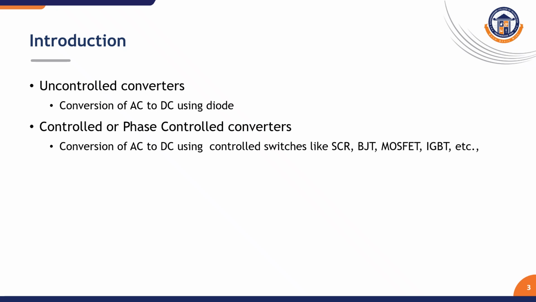Based on the devices connected in the converter circuit, the converters can be classified as uncontrolled or phase controlled converters. In uncontrolled converters, we are using diodes as the conversion device for converting AC to DC. In controlled converters, we are using controlled switches like SCR, BJT, MOSFET, IGBT, GTO, etc. for converting the AC to DC.